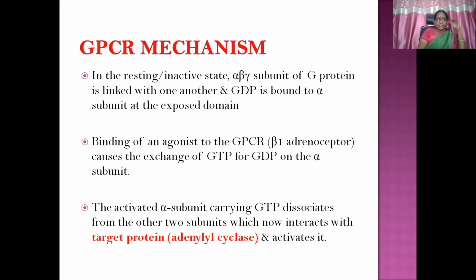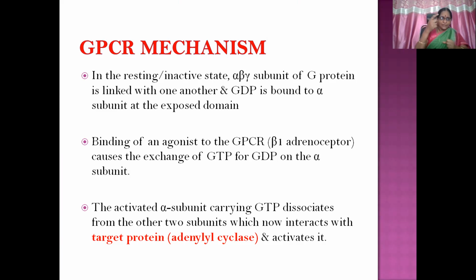GPCR mechanism. Let us see the actual mechanism of this particular receptor. In the resting or inactive state, we have seen that G protein has three subunits. So the alpha, beta, gamma subunits of G protein are linked with one another. All three unite together, and GDP is bound to the alpha subunit at the exposed domain. The exposed domain is present intracellularly in the cell. So that exposed domain of the GPCR has GDP, which is connected to alpha, beta, gamma together, but specifically it is binding to the alpha subunit.